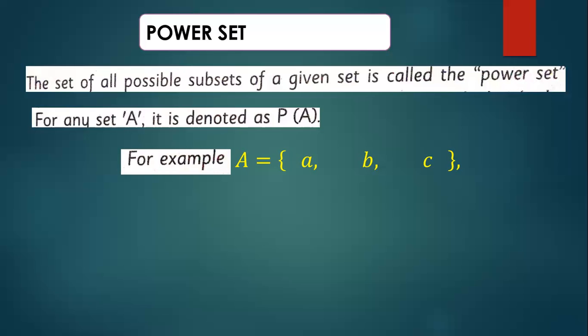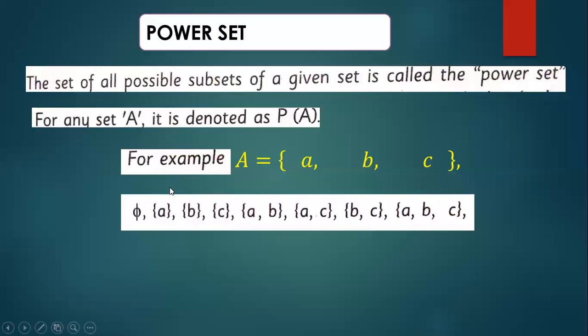So how many small sets can we define from A? You know, the empty set is a subset of each and every set. So we can make 8.